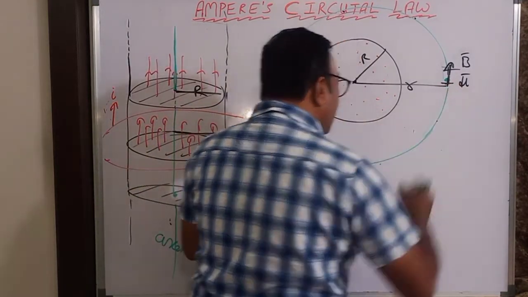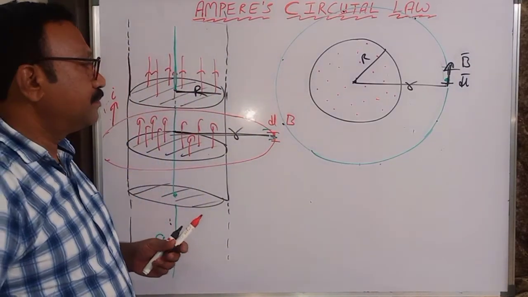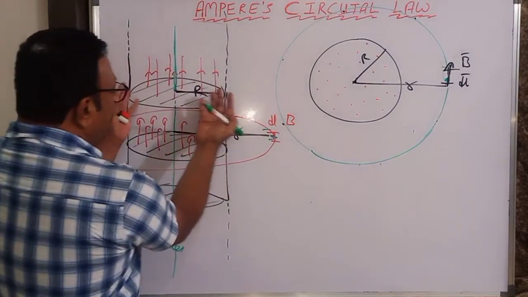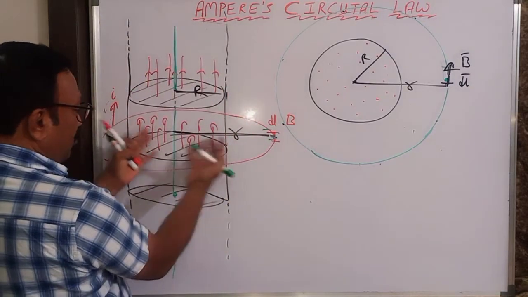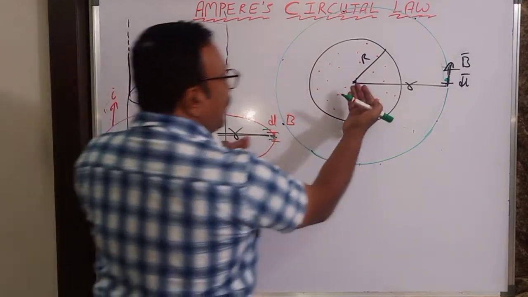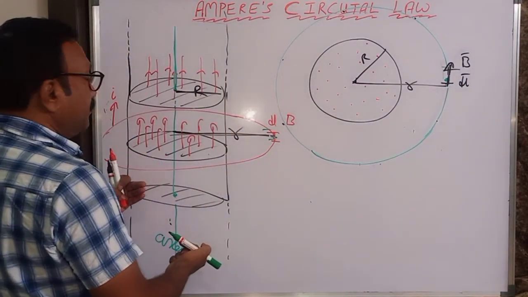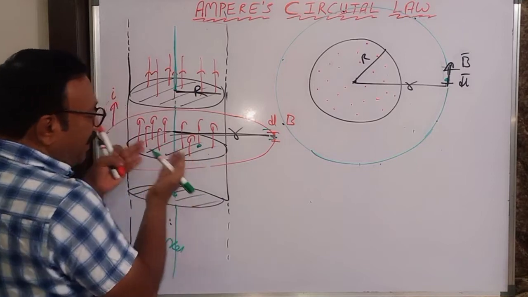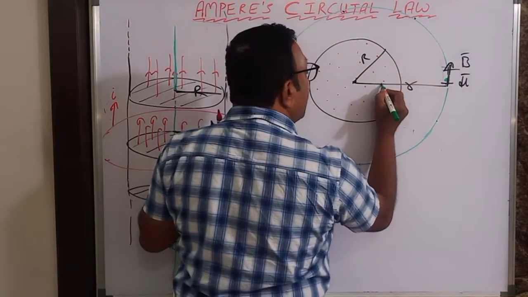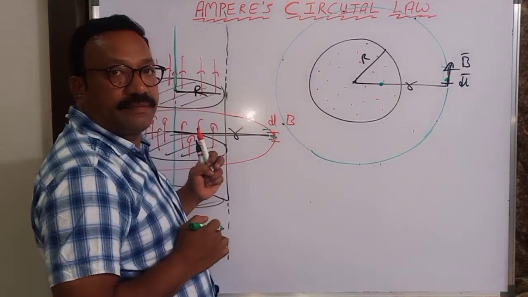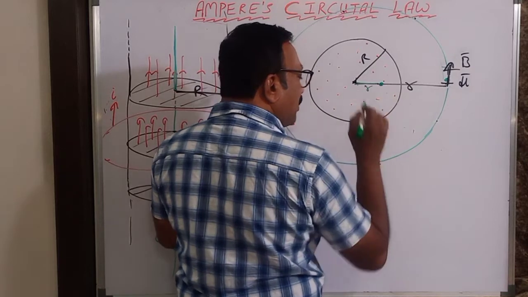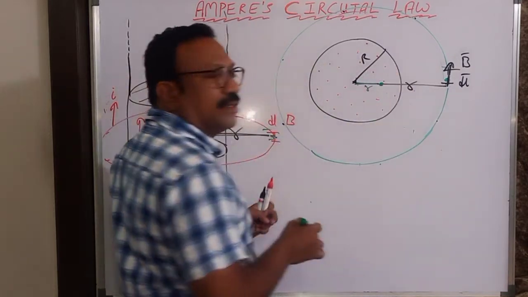I'll take the magnetic field inside. So outside is over. If this is a cross section, you have taken a point outside. Now I'll go inside. Here I want magnetic field, inside the conductor. That is inside. Now this is again small r only, but small r is less than capital R.